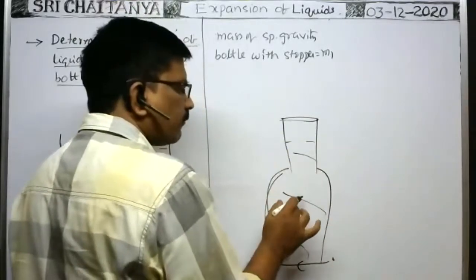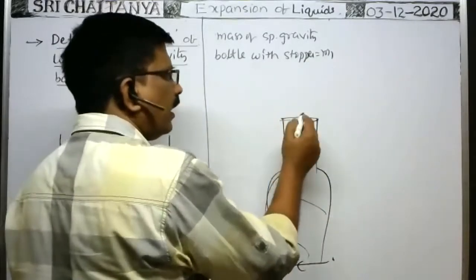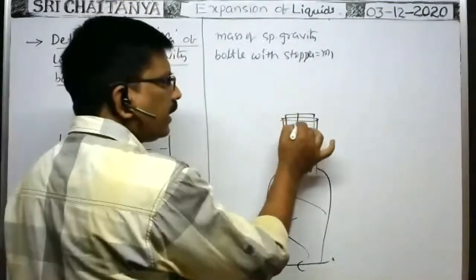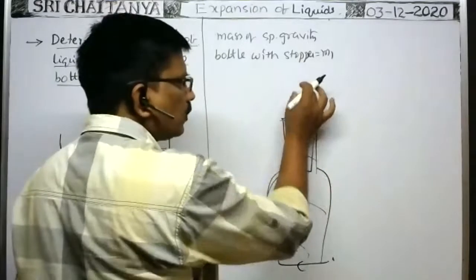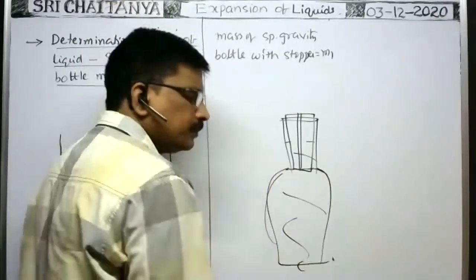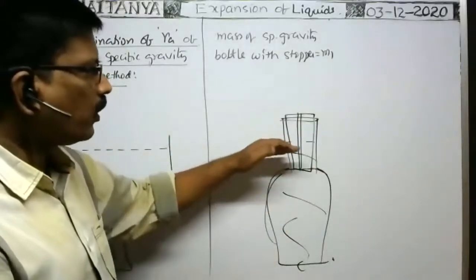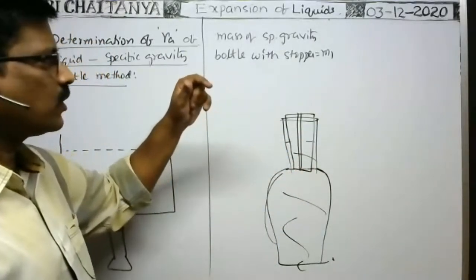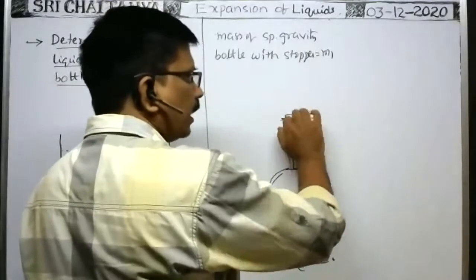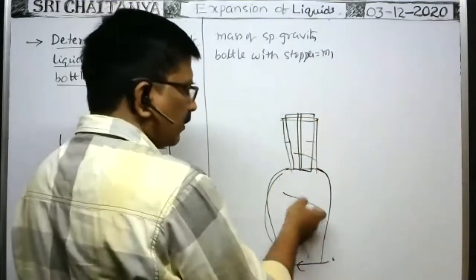The liquid whose coefficient of apparent expansion is to be determined is taken and the specific gravity bottle is filled with that liquid, and the stopper is kept. When the stopper is kept, whatever extra volume of the liquid is in the bottle expels out through this pore. So the liquid now remains up to this only. In this way, you fill the specific gravity bottle with the liquid. Now, if any liquid drops come out here, the excess liquid comes out and may fall over the surface of the bottle.